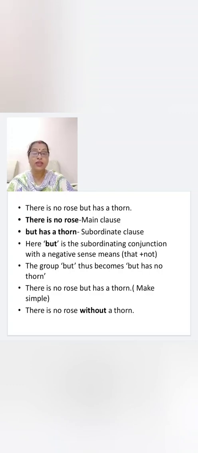It means that not. The group but thus becomes but has no thorn. There is no rose but has a thorn. So to make a simple sentence, what will you write? There is no rose without a thorn.